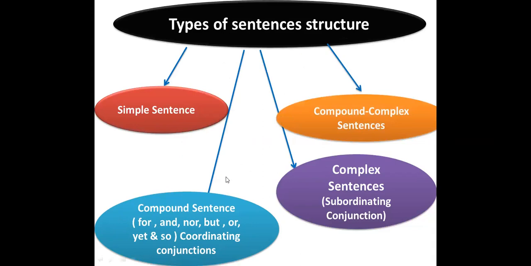And as we said together, today we are going to explain the compound sentence. For compound sentences, we have the coordinating conjunctions, which we call fanboys: F, A, N, B, O, Y, and S. To make it simple in one word, fanboys: F for for, A for and, N for nor, B for but, O for or, Y for yet, and S for so. We are going to learn the meaning of each one of them.